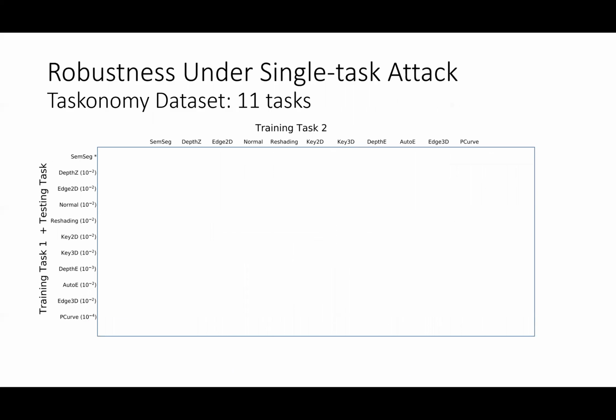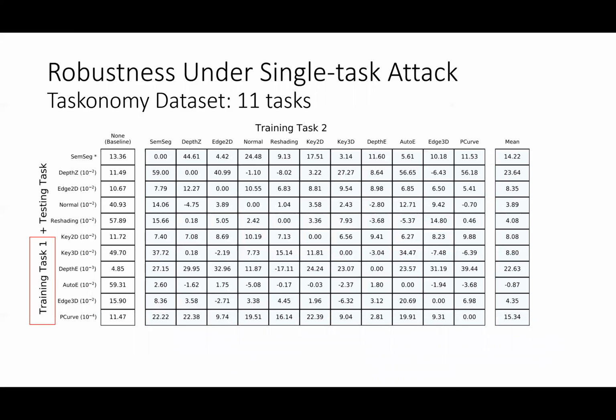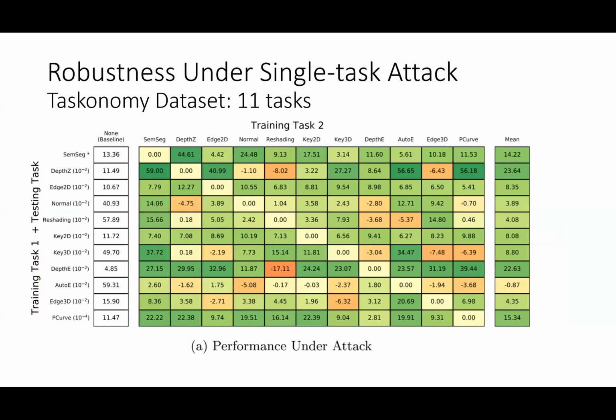On the Taskonomy dataset, we further conduct multitask learning, combining 11 different tasks, including segmentation, depth, key points prediction, and so on. We train the row task as the main task and the column task as the auxiliary tasks, and do single task attacks on the row task. The green color shows the model is more robust than the single-task baseline. Multitask learning improved the robustness of 90 models out of the total 110 combinations compared with single-task learning.